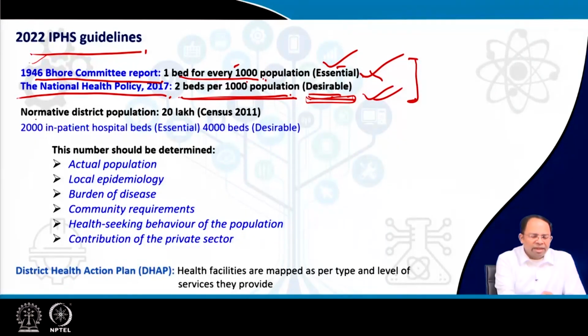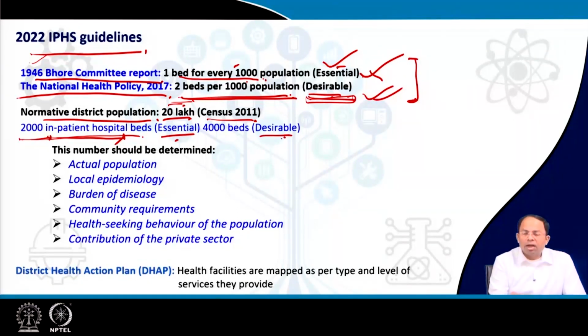So the normative district population, or you can say average, is something around 19 lakhs, but the normative one is 20 lakhs as per census 2011. So based on this particular figure of population, we can say that at least 2,000 inpatient hospital beds are required. These are inpatient hospital beds. We will define what inpatient hospital beds are later on. But 2,000 of them are required, which is essential.